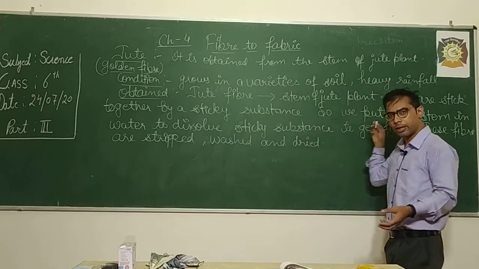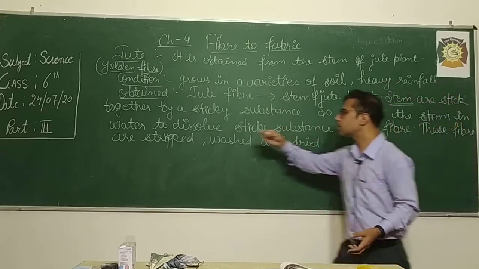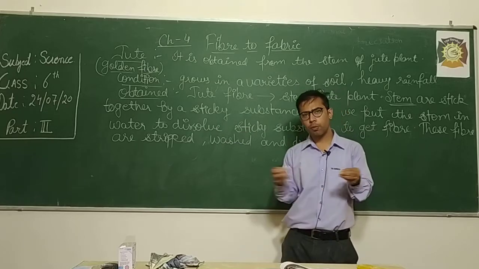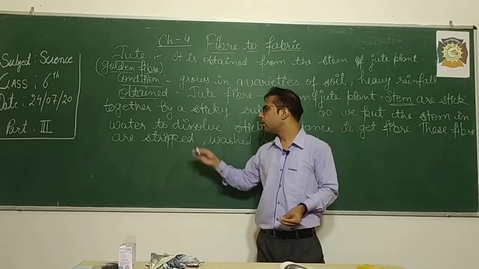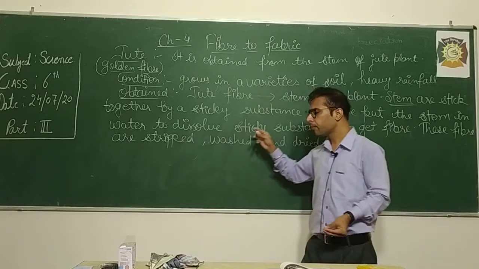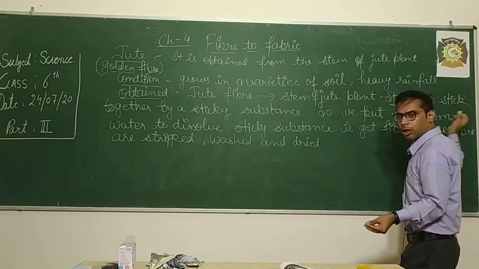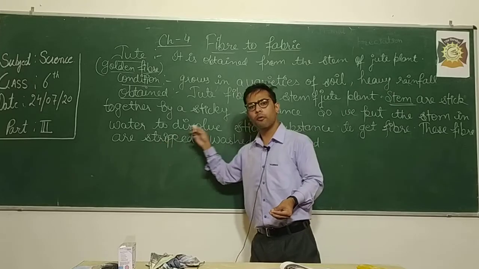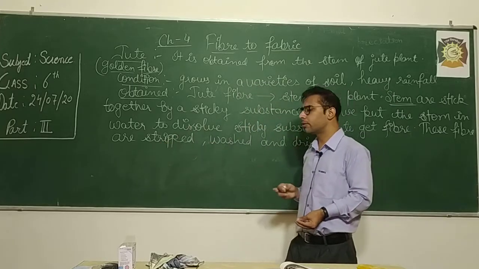When the glue dissolves, the fibers are stripped, that means you make them apart. This process of separating the jute fiber from the stem is known as retting.